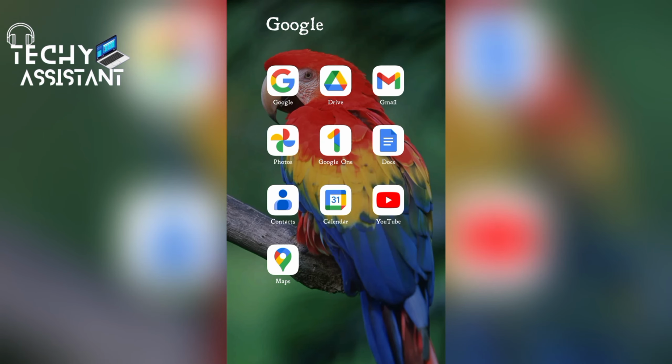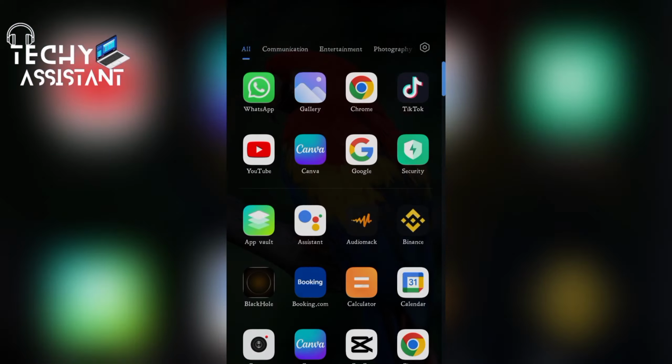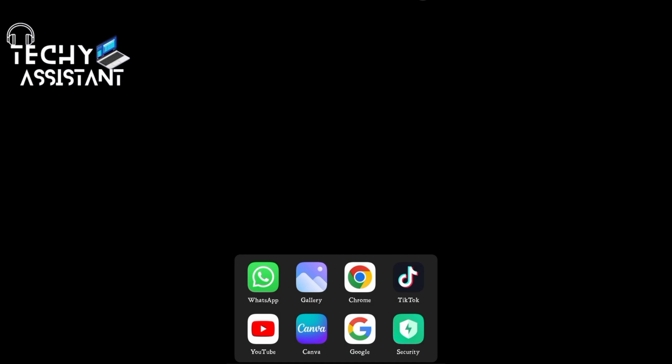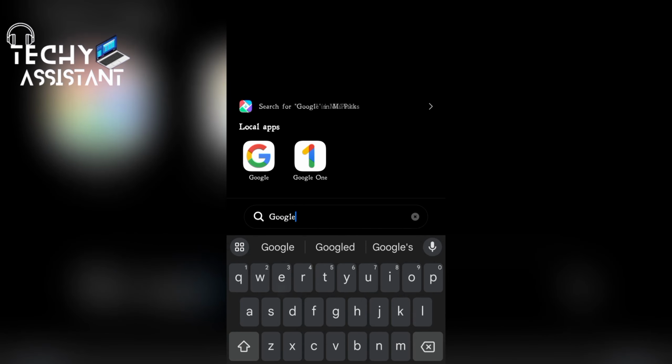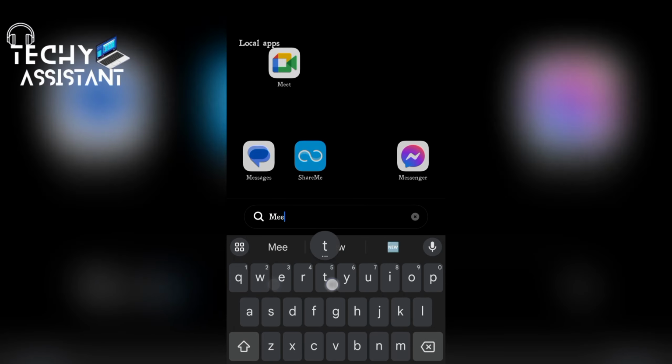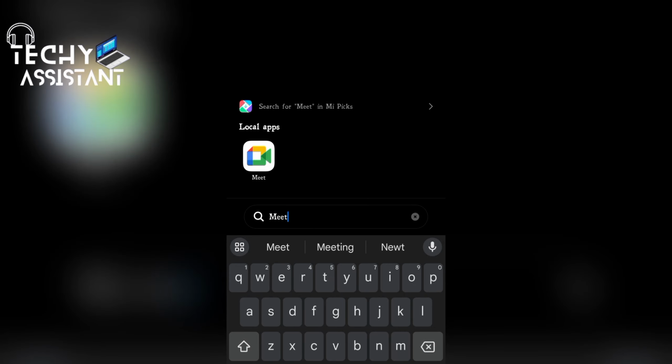So additionally, there is also Google Meet, which is not here. Let me search my list of apps and see if I have Google Meet on my phone. Okay, yes, there is Meet on my phone.